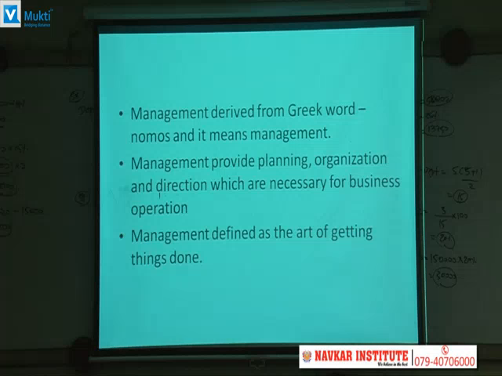Management. This word has been derived from the word nomos, N-O-M-O-S. It is a Greek word, and the basic meaning of this word is management. Management provides planning, organizing, directing, and these are important things for the business operation.